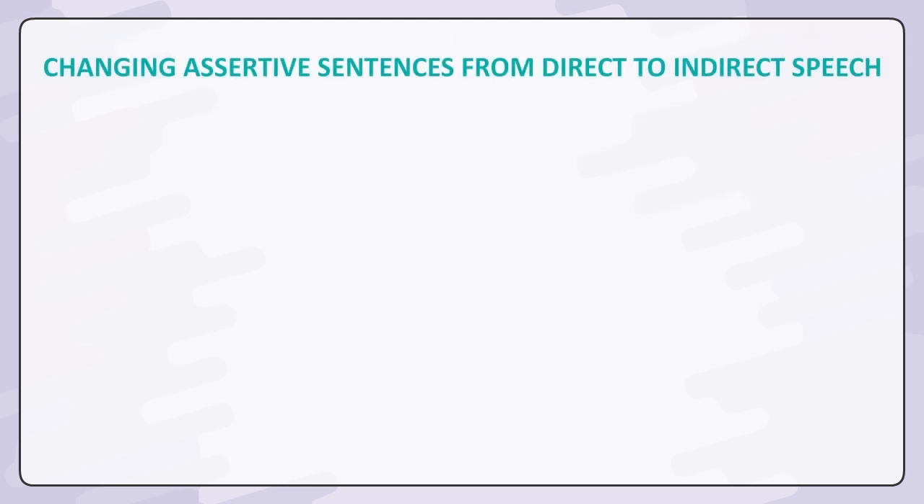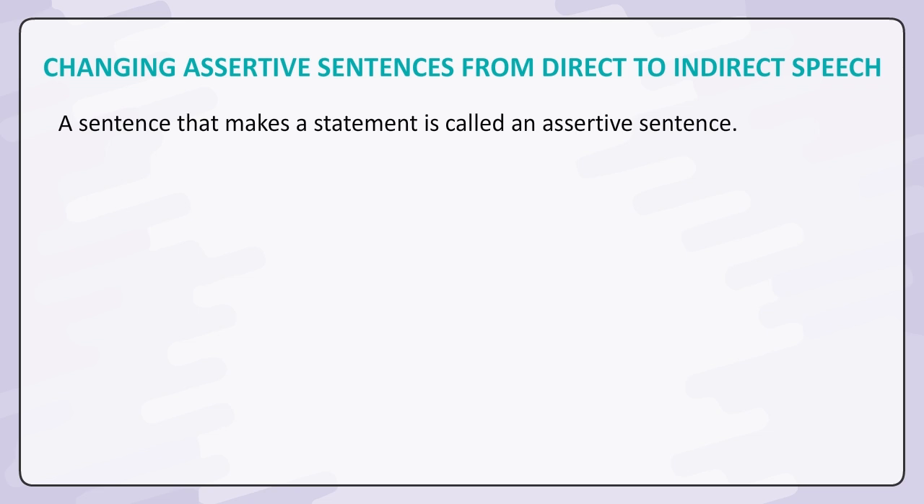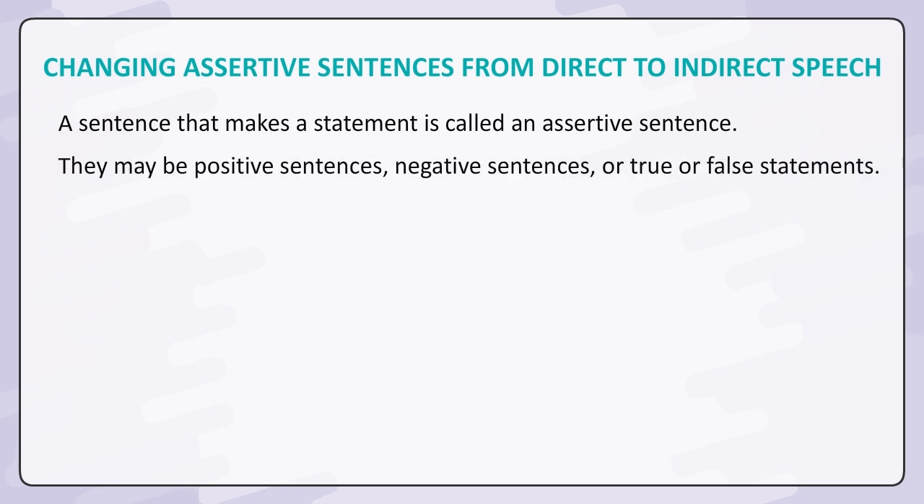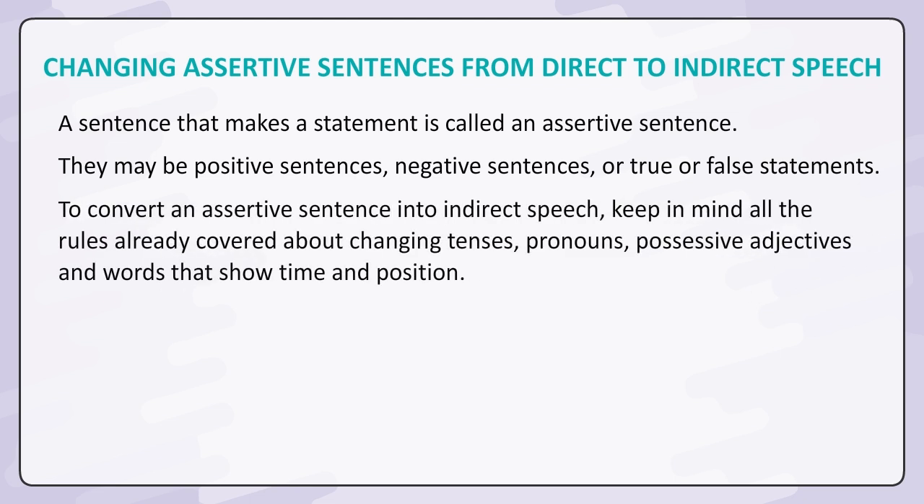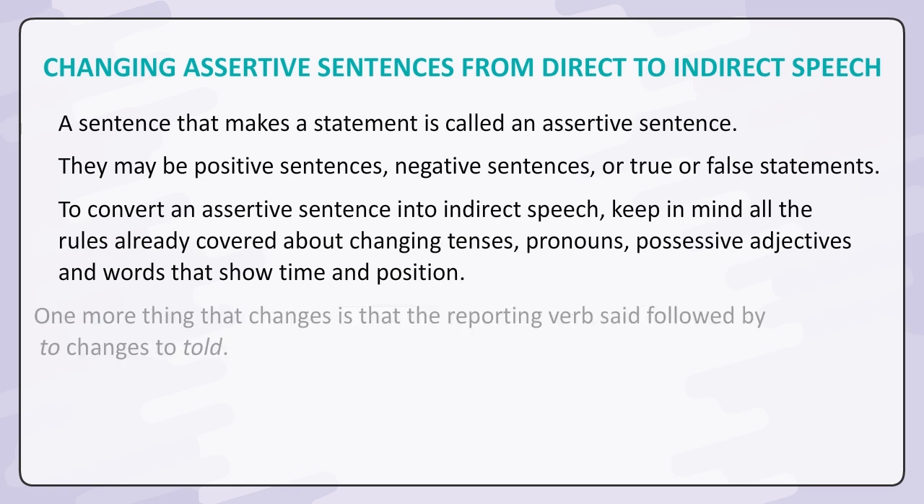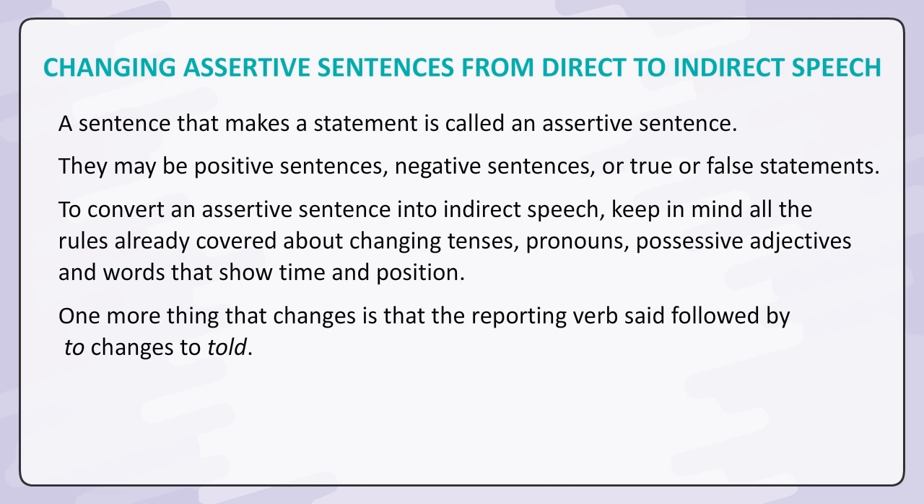Changing assertive sentences from direct to indirect speech. A sentence that makes a statement is called an assertive sentence. They may be positive sentences, negative sentences, or true or false statements. To convert an assertive sentence into indirect speech, keep in mind all the rules already covered about changing tenses, pronouns, possessive adjectives, and words that show time and position. One more thing that changes is that the reporting verb said followed by to changes to told.